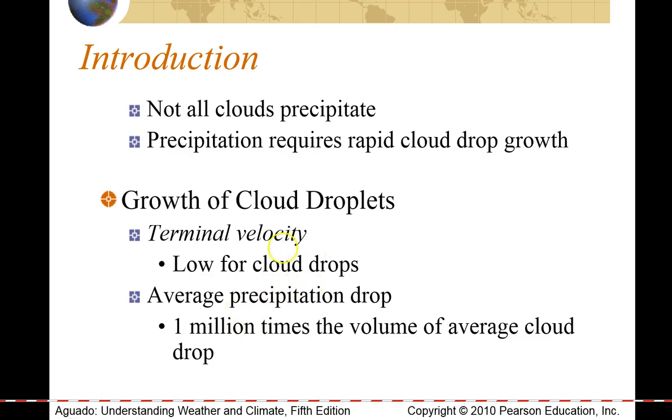So most clouds do not produce precipitation because most cloud droplets never reach a heavy enough weight to become heavier than the air keeping them afloat. And when they do, we call that the terminal velocity. That is when cloud droplets become heavy enough that gravity will pull them down through the air, against the resistance of friction holding them up.